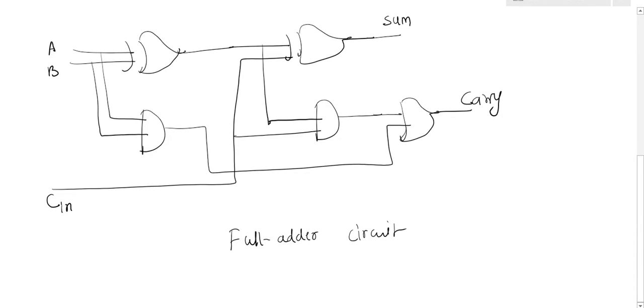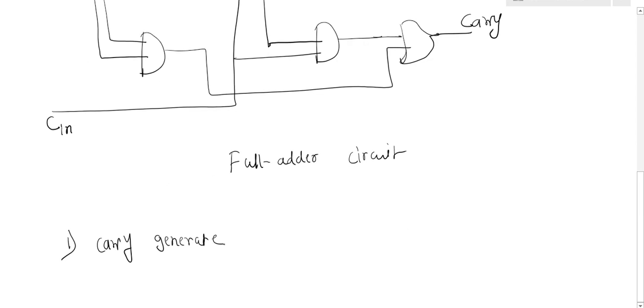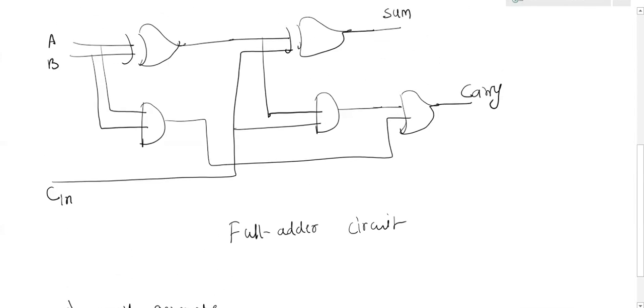Now in this circuit, I am going to use two functions. We'll define the two functions. The first function is the carry generate. And the second function is the carry propagate. Now to generate a carry, the AND gate is there.